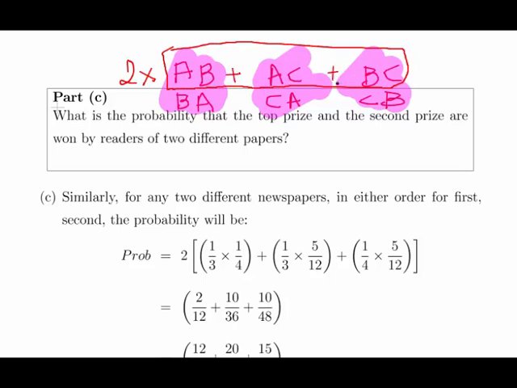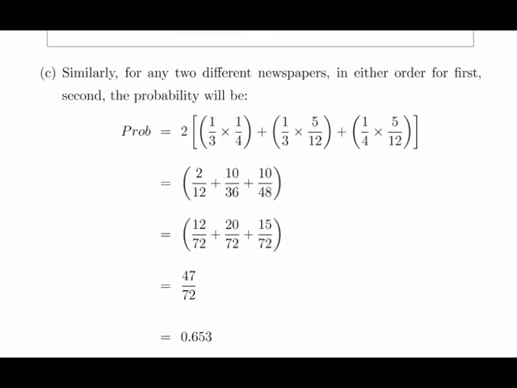Well, for the sake of speeding up the calculations, what you could do is actually do all six together. This is the key step here: knowing all six possible outcomes of the first prize and second prize being won by readers of two different newspapers. There are six ways we can get that, but there are pairs that actually have the same probability, so we can essentially speed it up a little bit. Okay, so that's what I've done here.